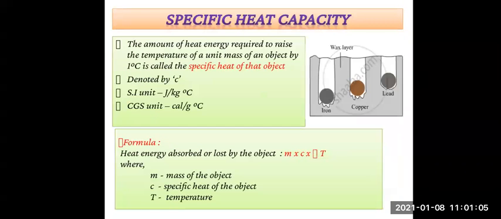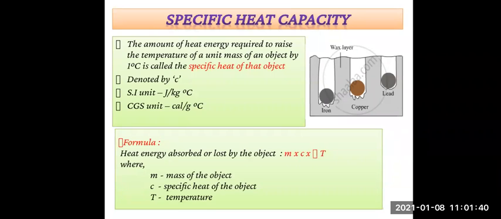Now you should understand the difference here. Two formulas are given. The first one is heat energy absorbed by the object, and the second one is heat energy lost by the object. Now just look at the second definition, the last point on page number 68. In the same way, if the specific heat of an object is C, the mass of the object is m, and the temperature of the object is decreased by delta T degree Celsius, then the heat energy lost by the object will be m into C into delta T.